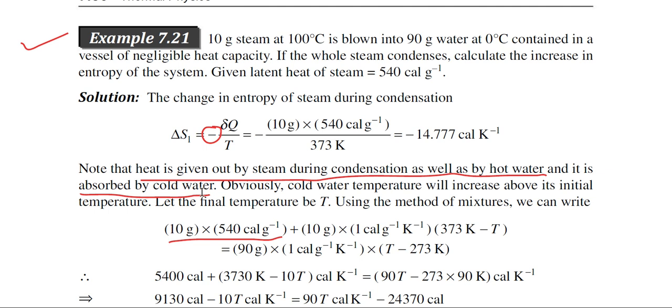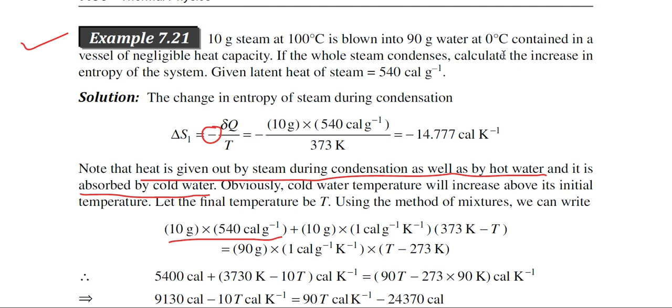At first steam is converted into the hot water, that is at 100 degree centigrade the steam is converted to water whose temperature is also 100 degree centigrade. So, in this phase change process some heat is evolved or rejected. Then, after conversion of the steam to the water, this hot water is mixed with the cold water which is at 0 degree centigrade.